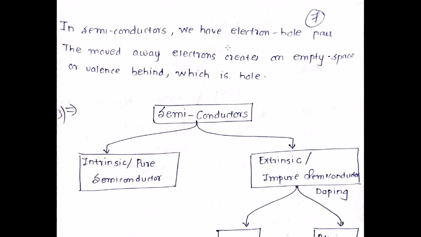Electrons are meant for the conduction, the flow of current. However, holes are the empty spaces produced when electrons jump from the valence band to the conduction band. Please make it a point to understand all these terms very well.